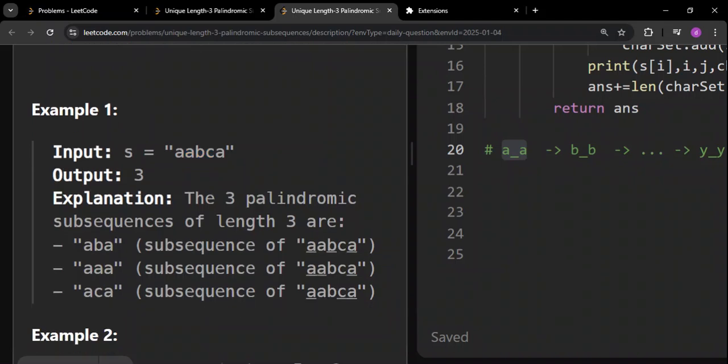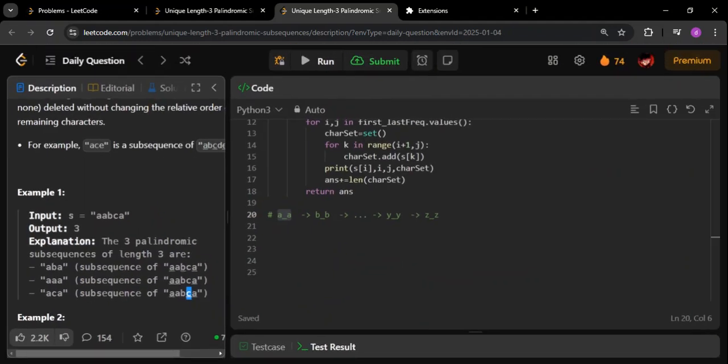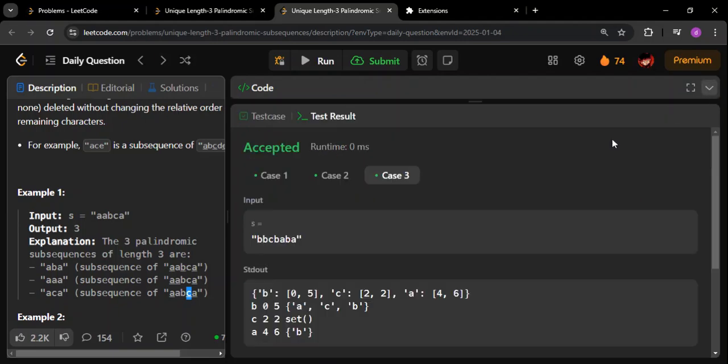So if you see the answer, it will be the same. They are starting with a and ending with a in all three cases, but they are taking something in between them. For example, here they started with a, then they went with b, and they went with c. Something like that. Let me first show you the output so that this becomes more clear.